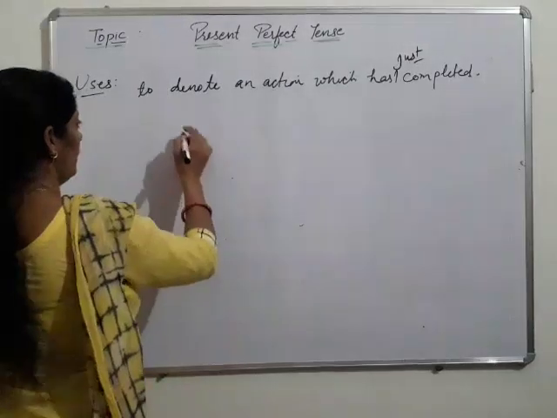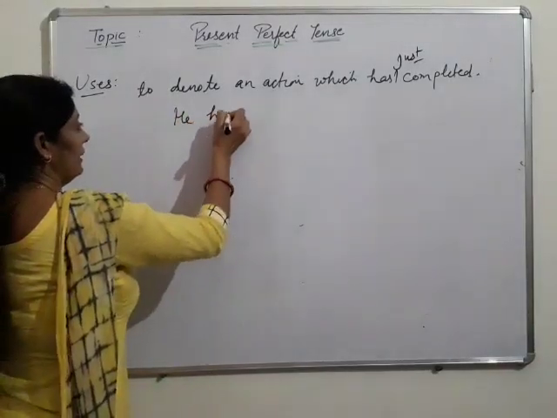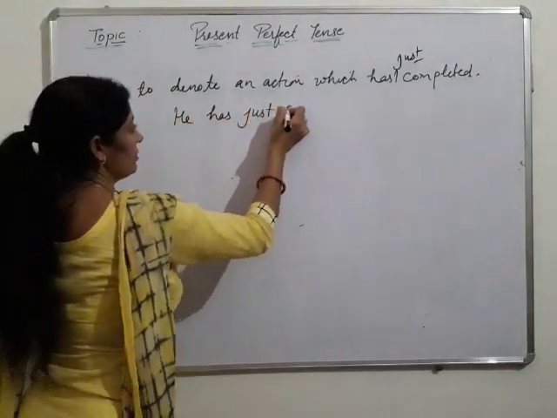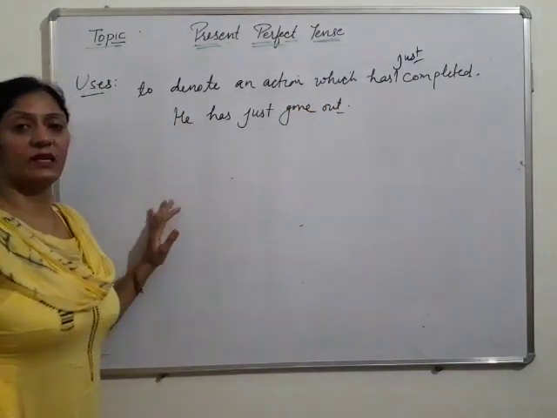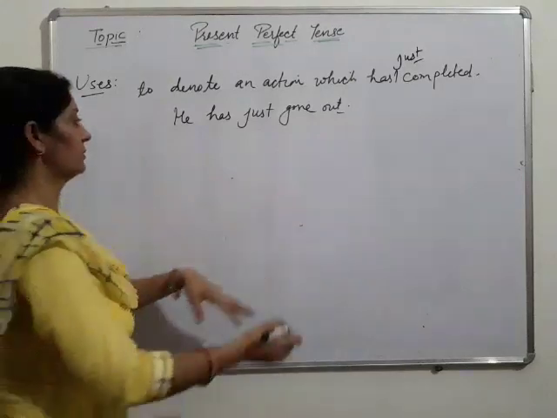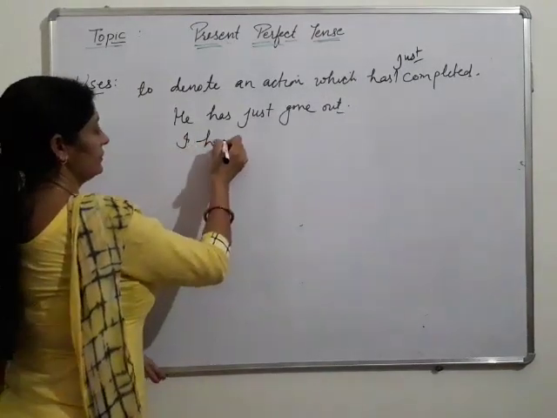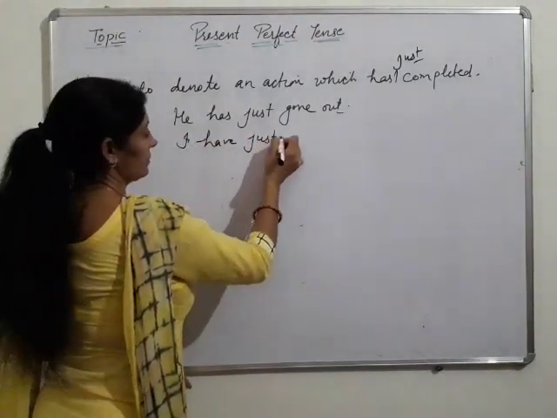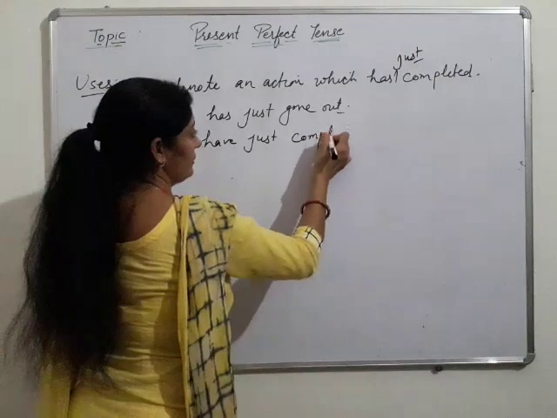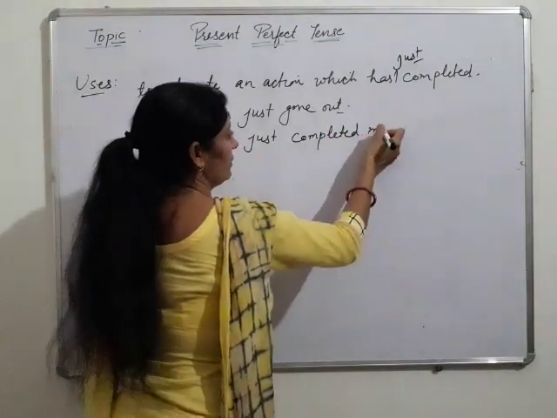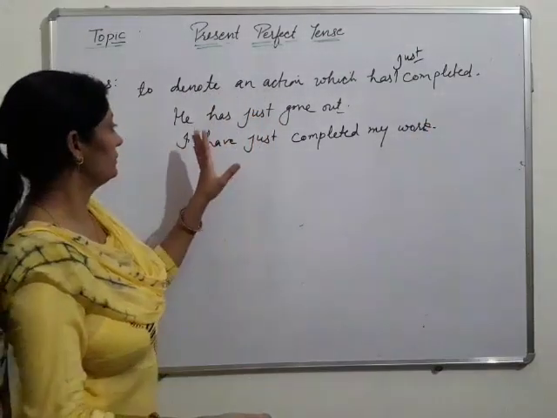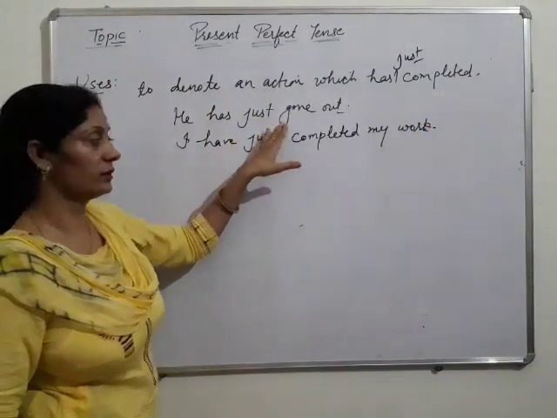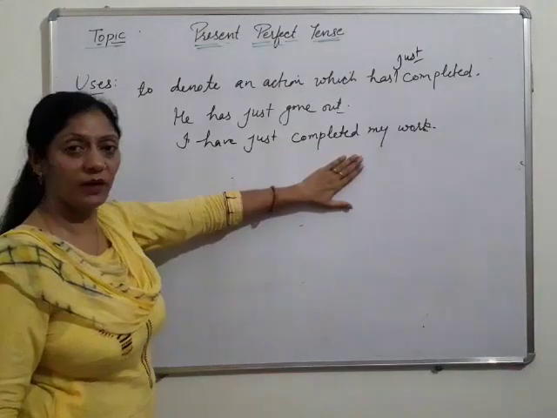For example, he has just gone out. I have just completed my work. It means the action is complete.